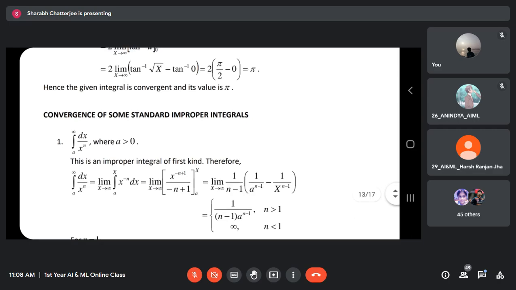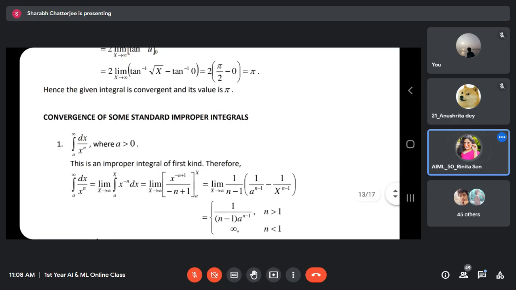Sir, I have a question. Yes, tell me. Sir, here for n equal to 1, only n will be the hero, right? Yes, exactly, because for n equal to 1 there is no value of x that works. Whatever limit you put on x, it is undefined, isn't it?